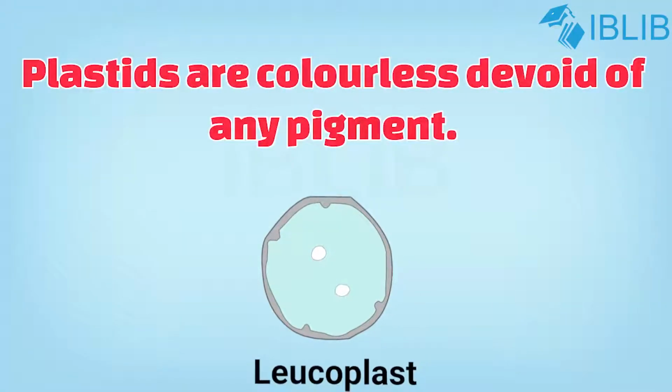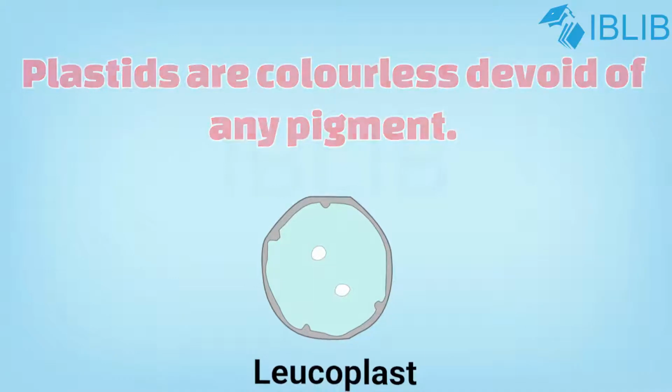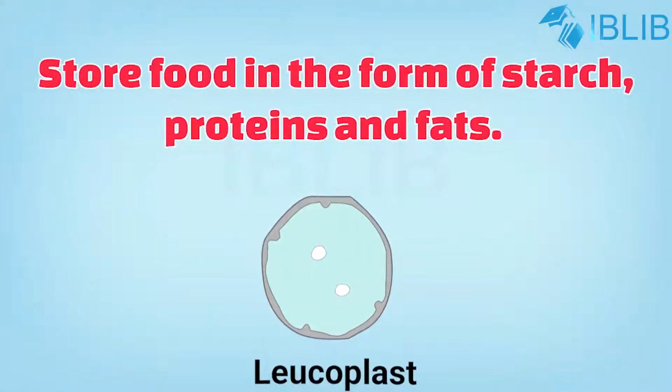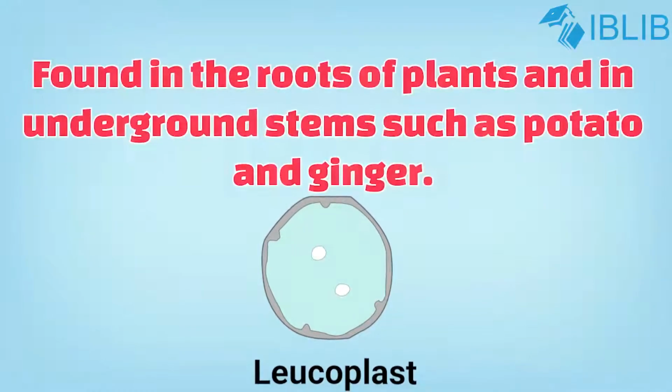Leukoplast. These are colorless plastids devoid of any pigment. They store food prepared in the plant in the form of starch, protein and fats. They are found in the root of the plant and in underground stems such as potato and ginger.